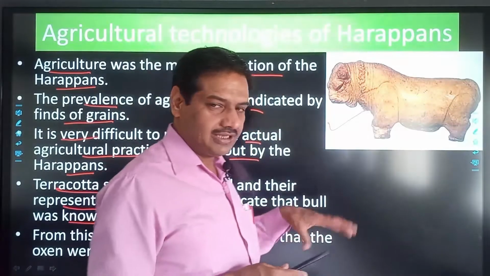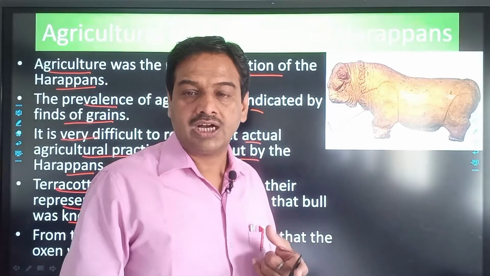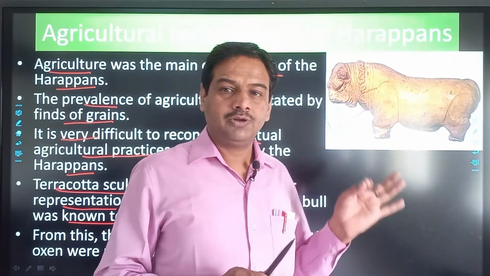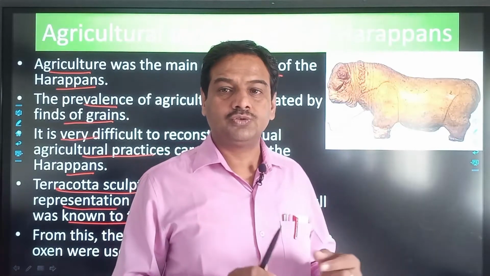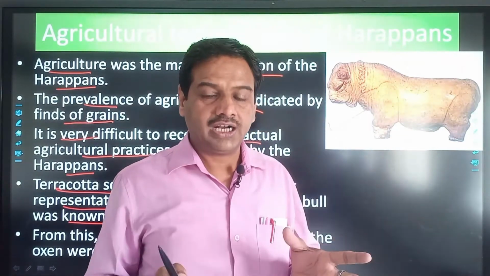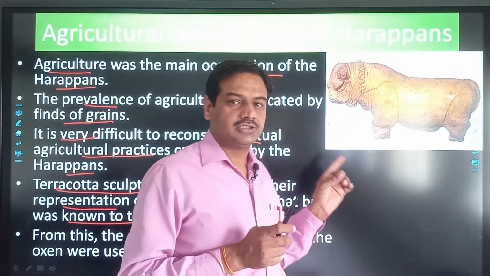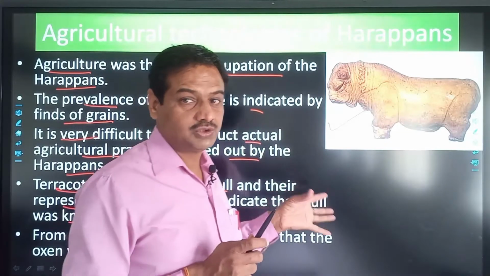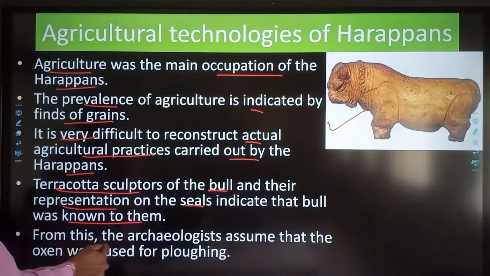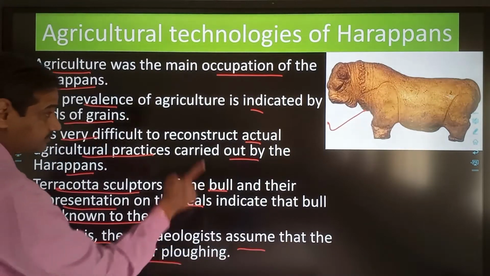Apart from that, we have also recovered terracotta toys of plows and bullock carts. All these things signify that the people of the Harappan civilization used to have bulls, oxen and bullock carts, and they were also doing cultivation with the help of these oxen. So that was the agricultural technology used by the Harappan people. From this, archaeologists assume that the oxen were used for plowing.